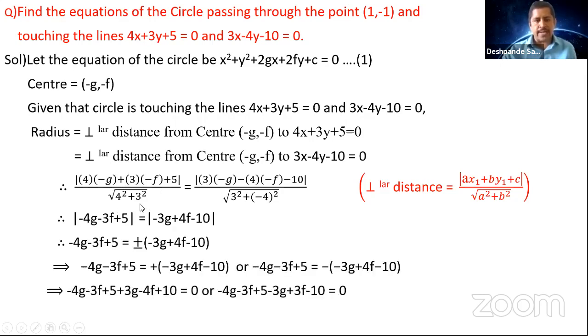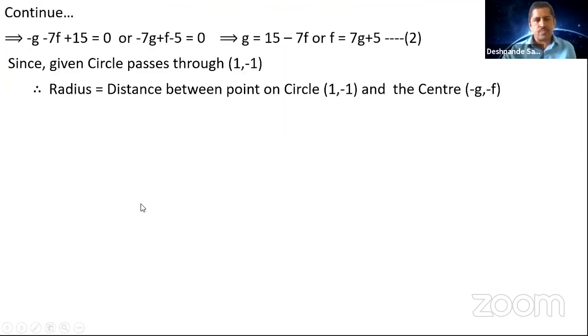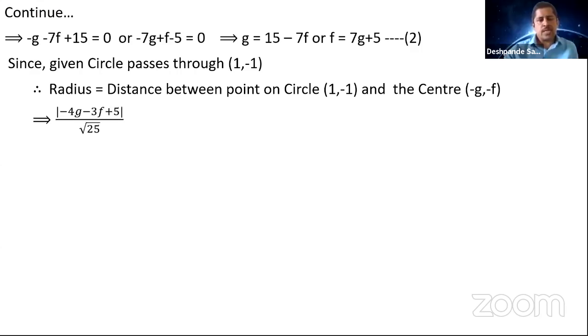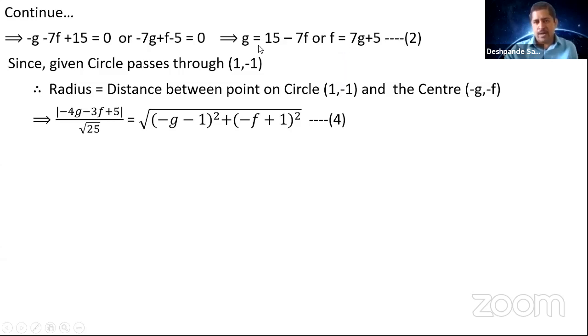So it is minus 4g minus 3f plus 5 divided by root over 3 square plus 4 square. The distance between these 2 points, you got a formula: x2 minus x1 whole square plus y2 minus y1 whole square. So minus g minus 1 whole square plus minus f plus 1 whole square. Now you observe, you can take the f value here or the g value. You can put the value of g here, or you can put the value of f here.